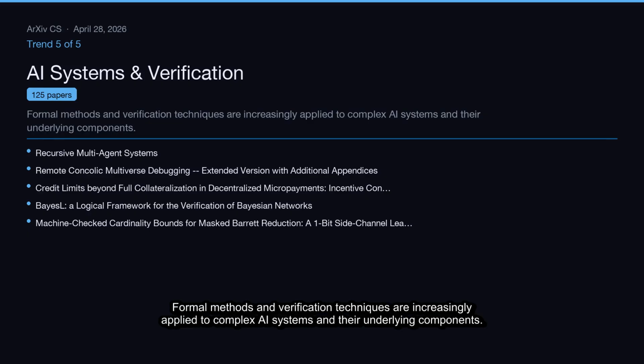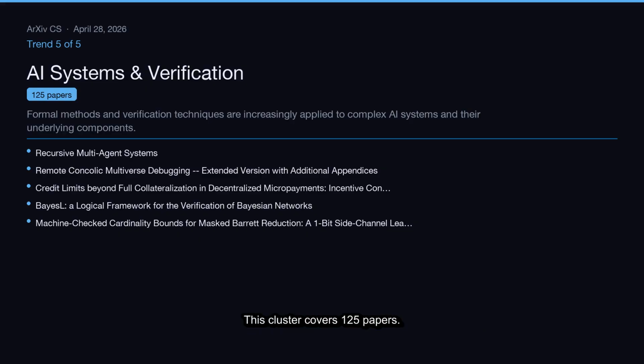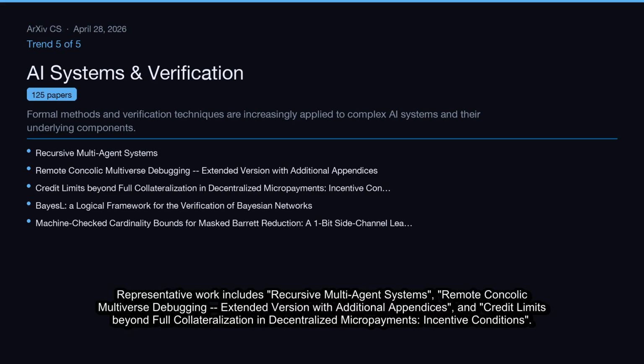Trend 5 of 5, AI systems and verification. Formal methods and verification techniques are increasingly applied to complex AI systems and their underlying components. This cluster covers 125 papers. Representative work includes recursive multi-agent systems, remote concolic multiverse debugging, extended version with additional appendices, and credit limits beyond full collateralization in decentralized micropayments, incentive conditions.